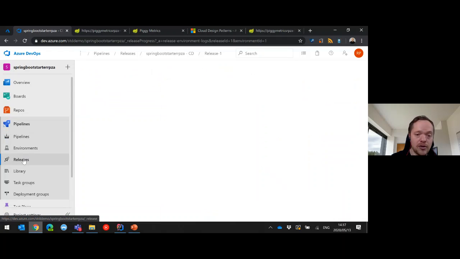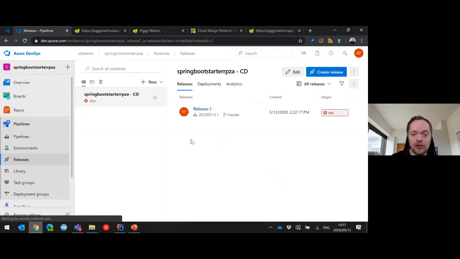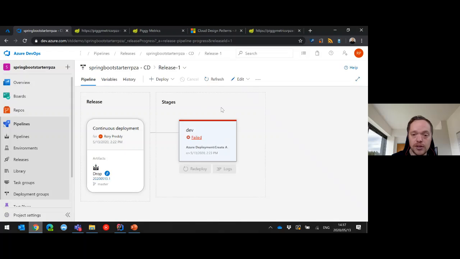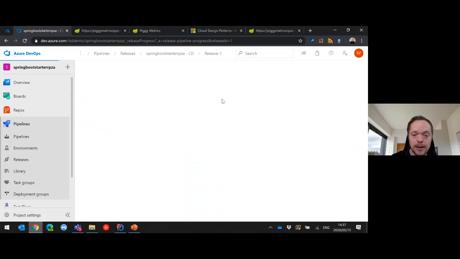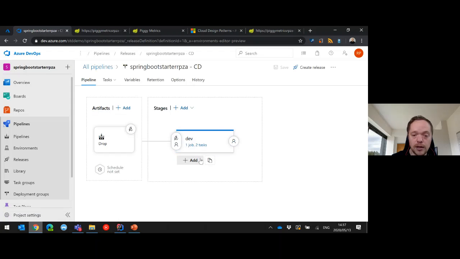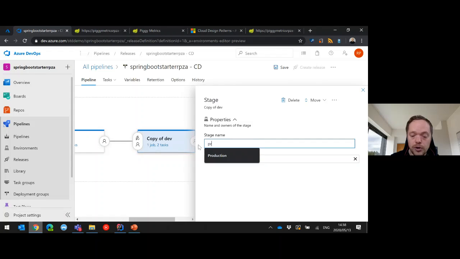And I've got my pipelines and my releases, and I can actually create my Spring-based release pipeline if I wanted to here. I've got dev, and I can edit that, edit pipeline. I want to create a QA and staging pipeline, and I can do that here. Let's go clone. Let's go, we'll call that production. You can add quickly. We'll just do save there.